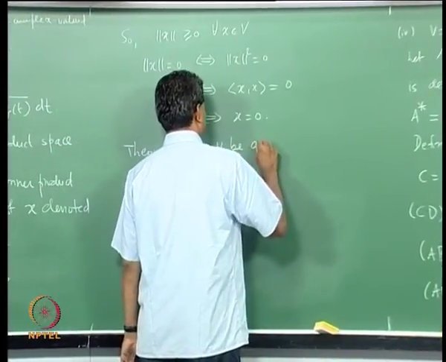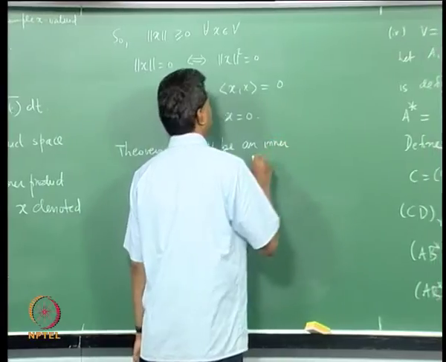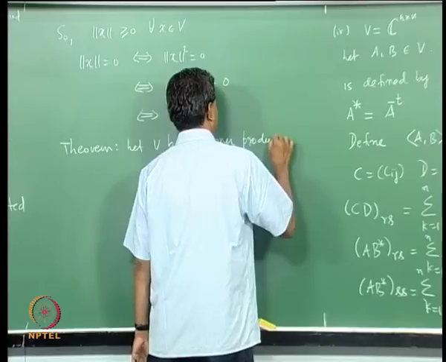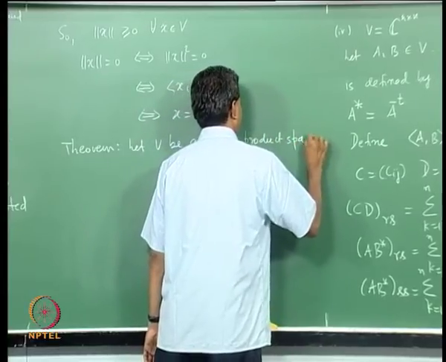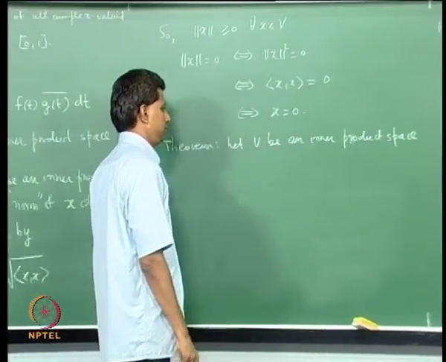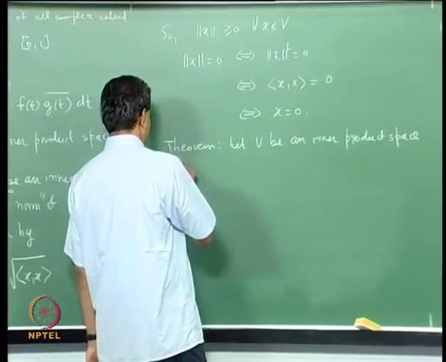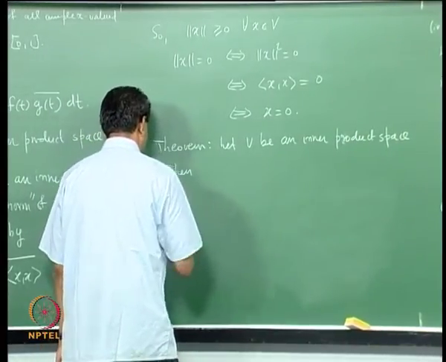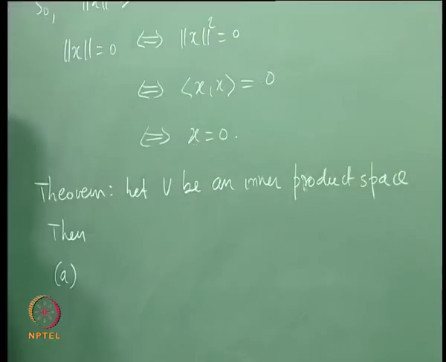Let V be an inner product space. Then the following properties hold.